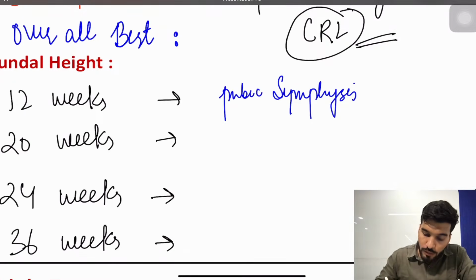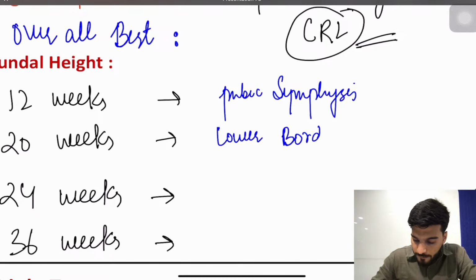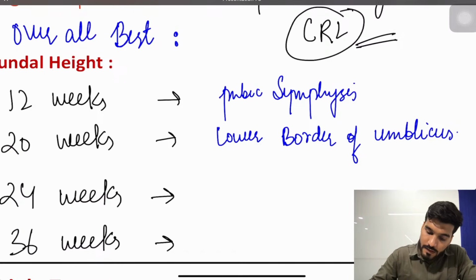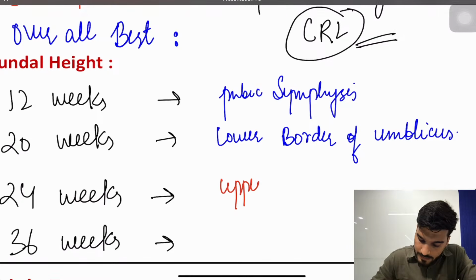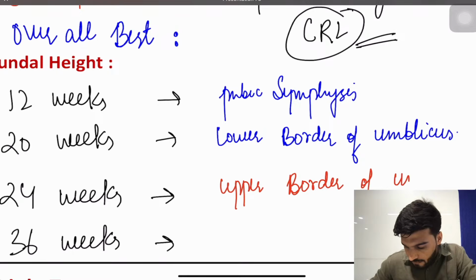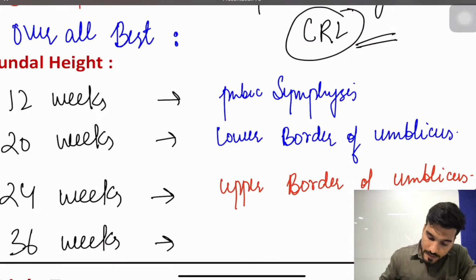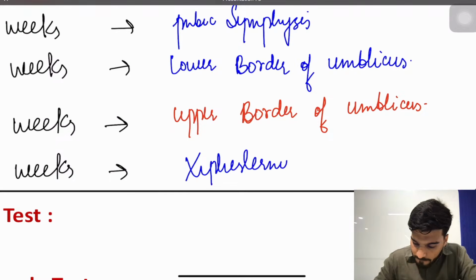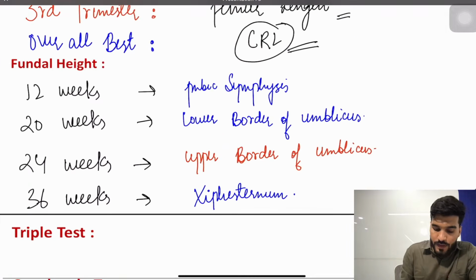At 20 weeks it is the lower border of umbilicus. At 36 weeks it is xiphisternum.